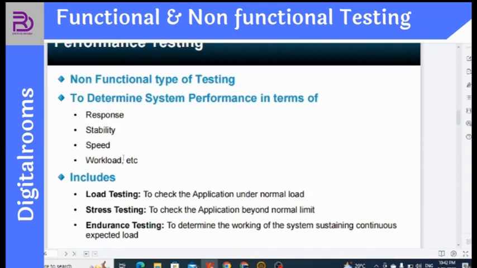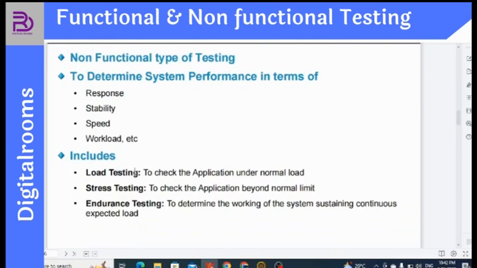Workload means that if I am doing multiple activities in a software, and there are 1000 users doing different activities, whether it is working or having issues. This includes load testing. Load testing means checking the application under normal load. First we check it under normal load, as in this example, checking with 100 users.